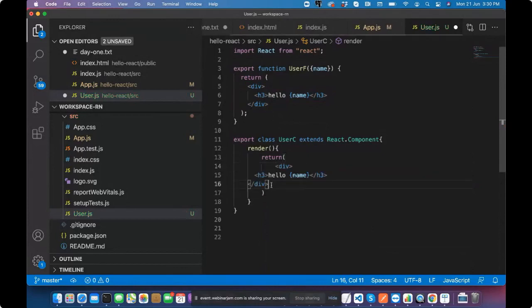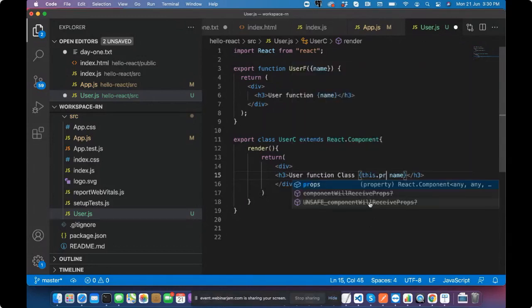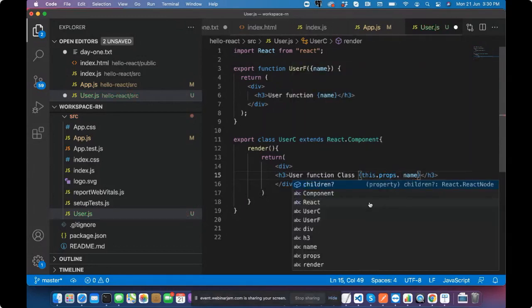So this is the same thing. So user functional, and I'm making it user class. This is obviously not available here. Here we can call this.props.name.